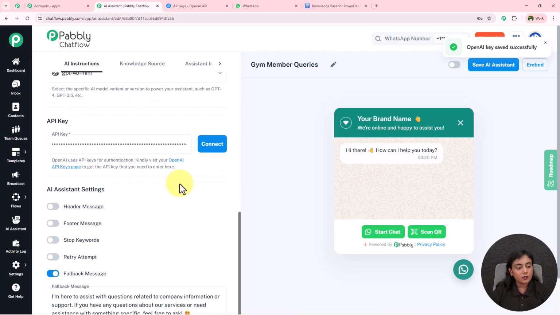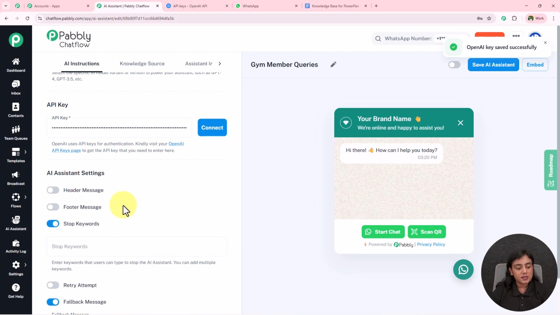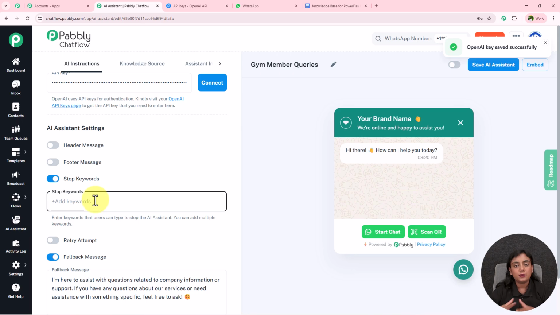Okay, now after that over here, it is asking for the AI assistant settings. There are multiple options: header message, footer message, stop keywords. Now over here, what is the stop keyword? Stop keywords, if I'm going to toggle this button on, we have to enter some keywords right over here that